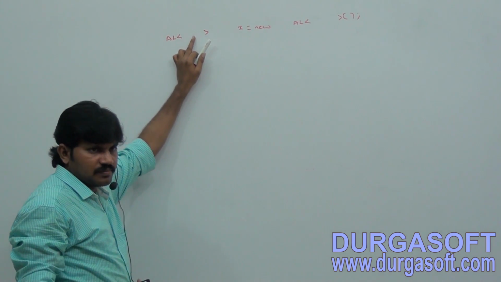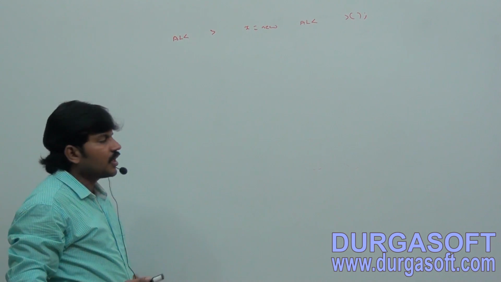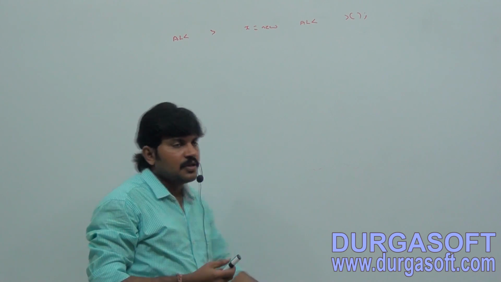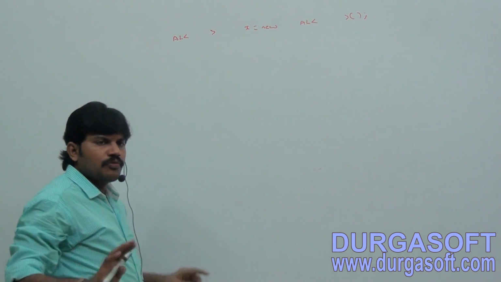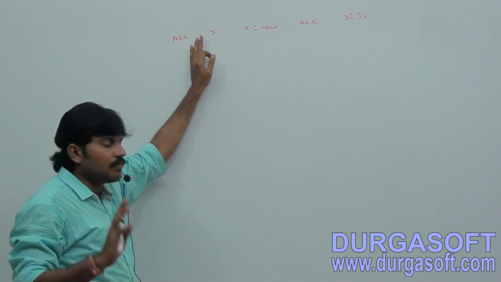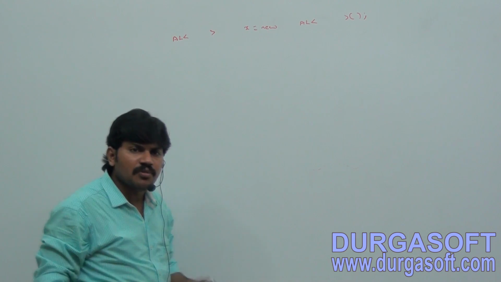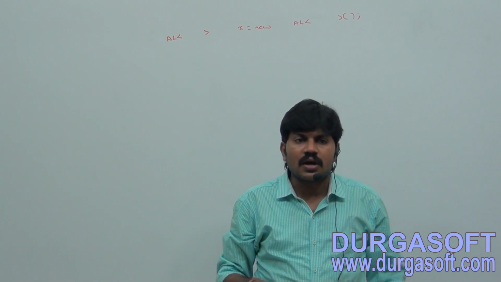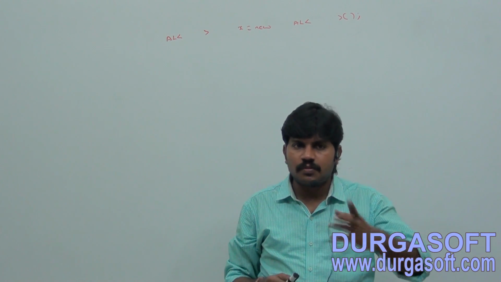Any class name: ArrayList of String, Integer, Student, Customer, Runnable. We can take any class or interface name, no problem at all. But can I take a primitive type? Collection can hold only objects but not primitives.